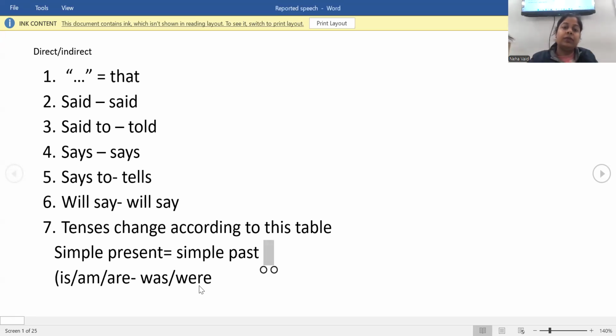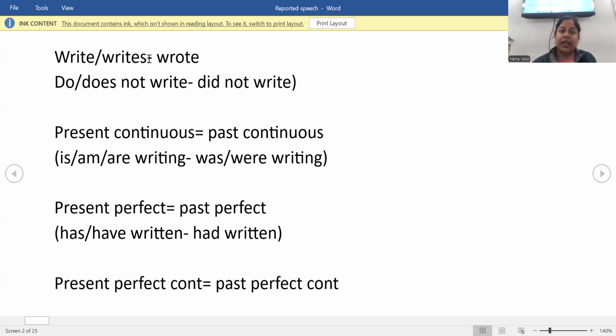Next we have write, writes, which change to wrote. Here do, does not write, because do, does is only used for simple present, will change to did not write.